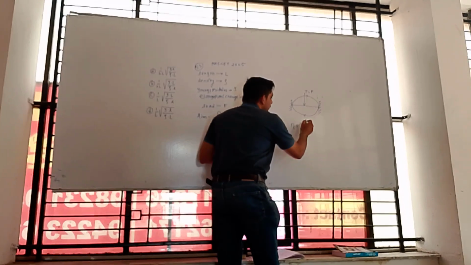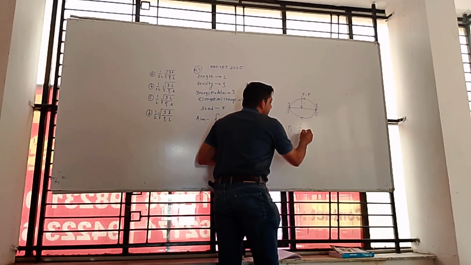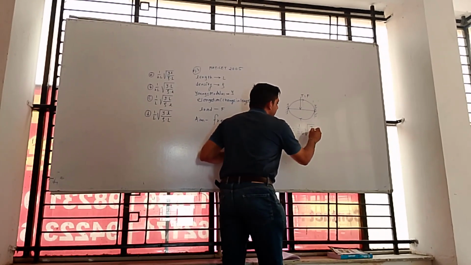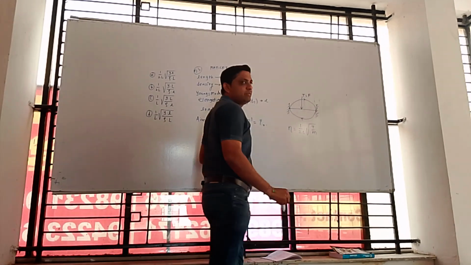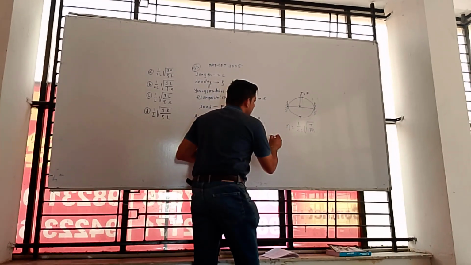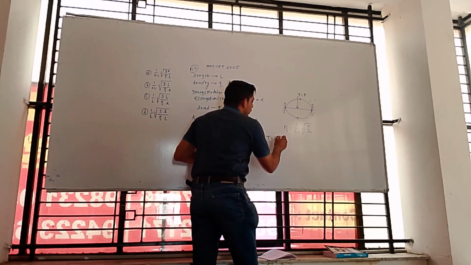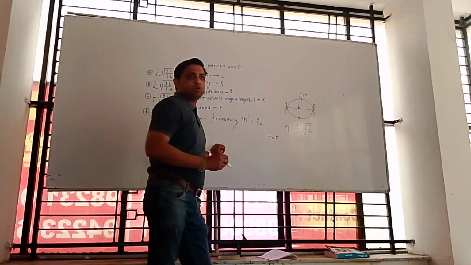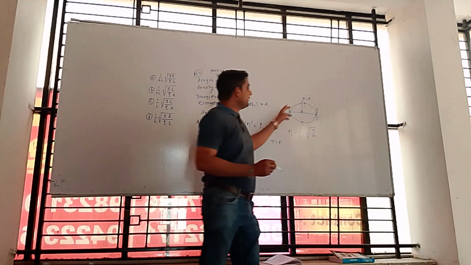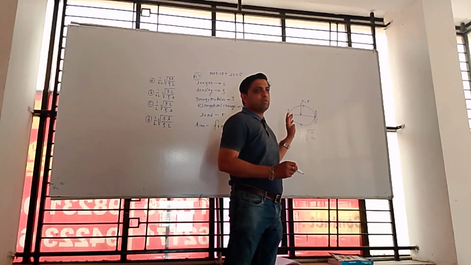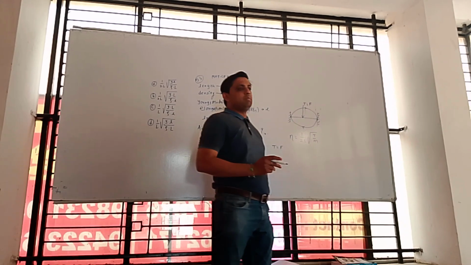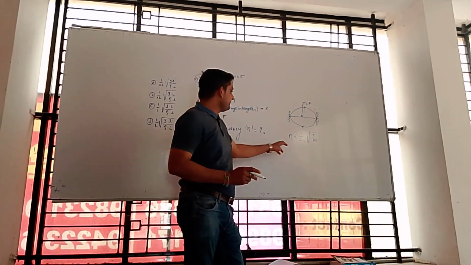Fundamental frequency is equal to 1 upon twice L square root of T by m. We know what tension is here. Tension in a string will be equal to the load, the force applied to the string. Because of tension, there will be a formation of stationary waves. There are two progressive waves formed from two different directions, right?